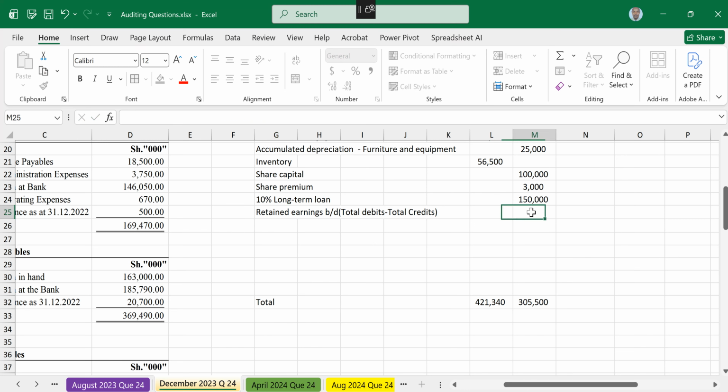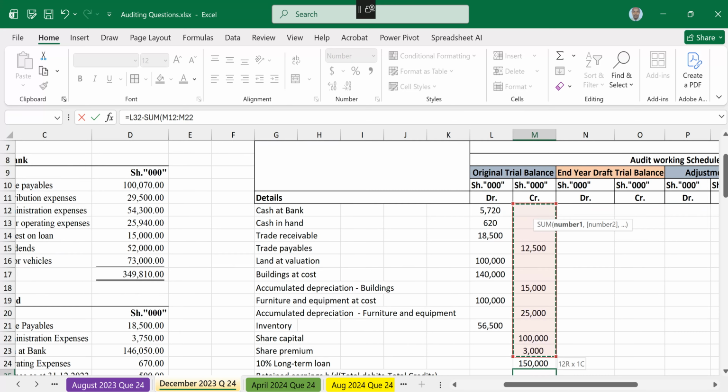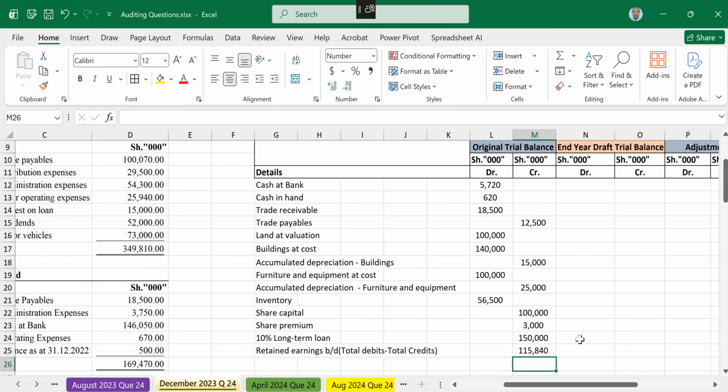Now, the total debits minus total credits, in this case, the formula will be equal sign. Click on 421,340 minus the summation of everything above. So minus summation of all this above here, then close bracket and enter. 115,840.